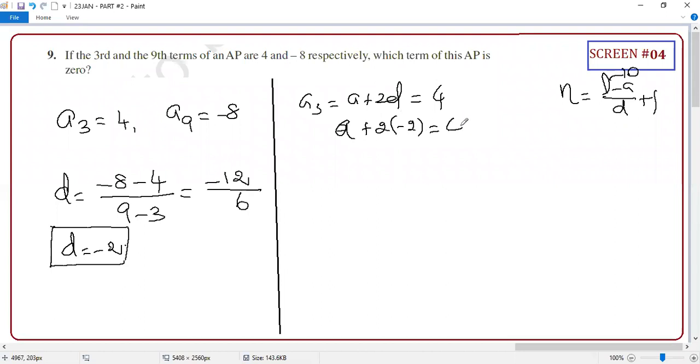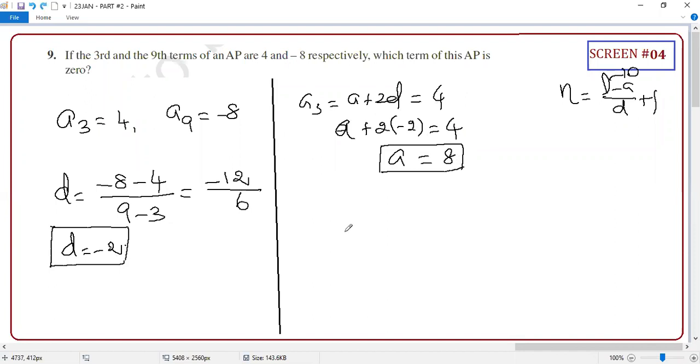I'll do mind calculation, student, right? For you only, I'm writing everything. If I write A directly from here itself, A equal to what? Can you tell me directly the answer? 4, minus 4, this side will come now, 8. So you got A equal to 8 and D equal to minus 2.